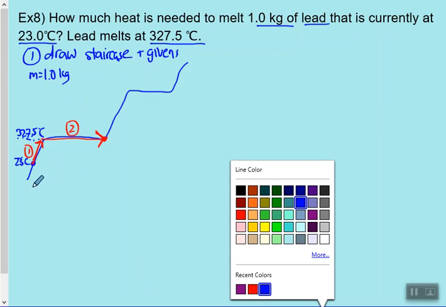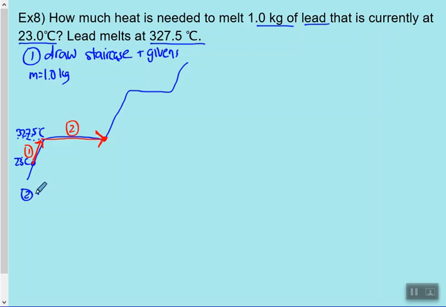Now that we've calculated the number of steps using our staircase, we can start writing down our formulas. So just as usual, we choose our formulas and we will solve. And once we solve for them, I am going to have a 5th step. So writing our formulas for each step.